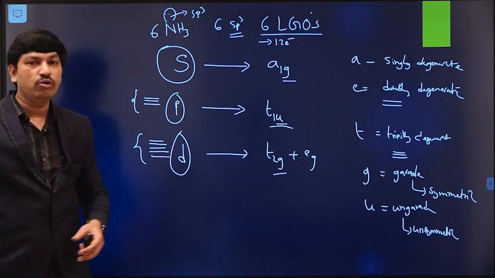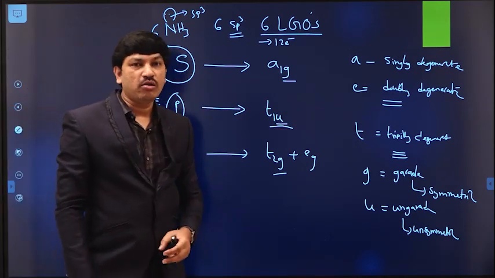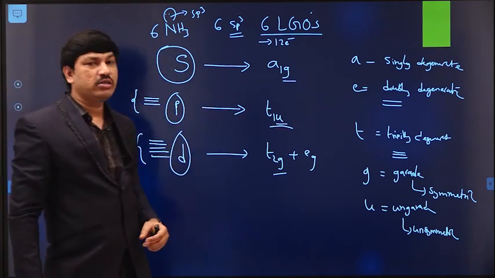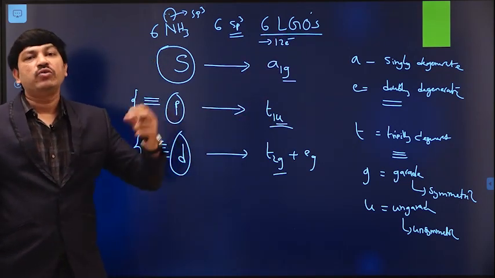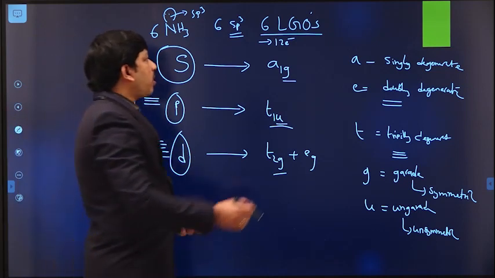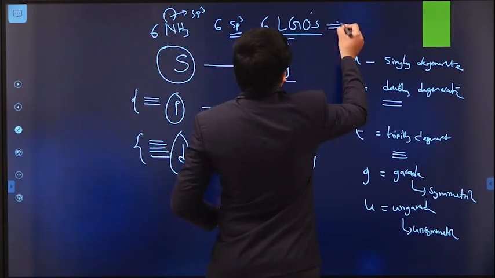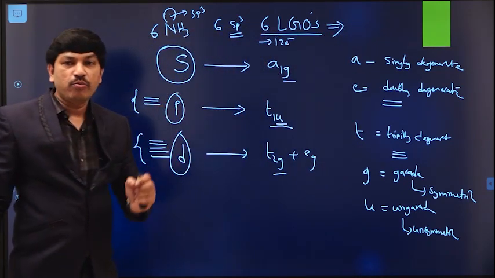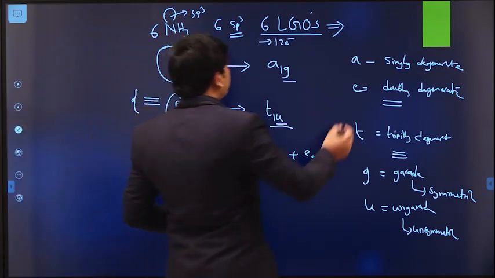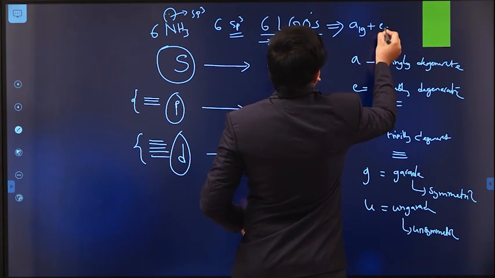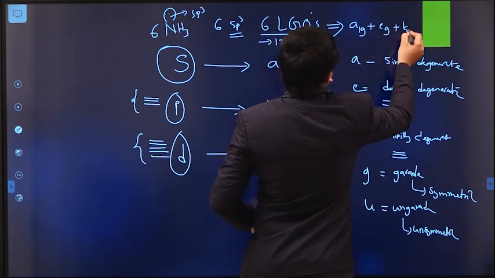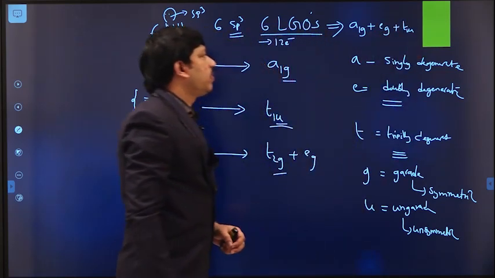According to symmetry group theory, in an octahedral metal complex like this, these 6 ligand group orbitals transform into A1g plus Eg plus T1u.